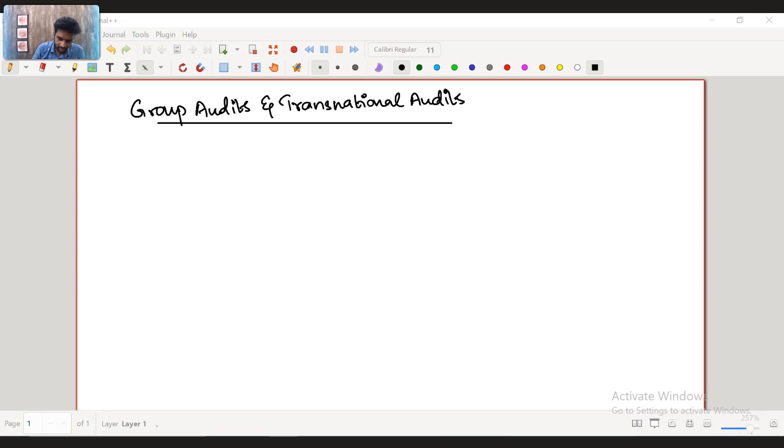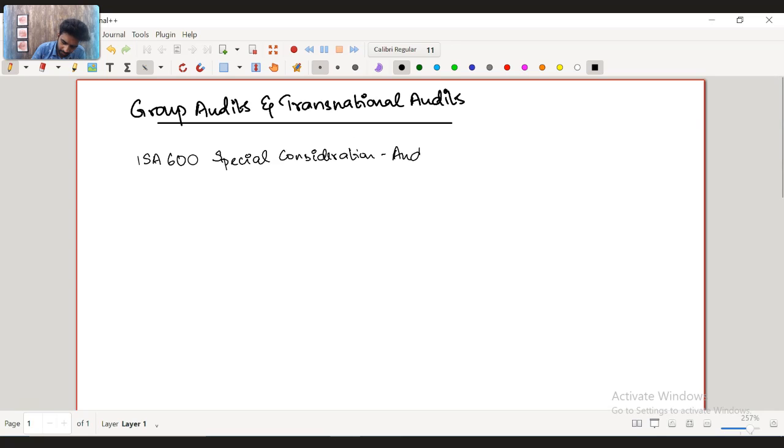So in this chapter, we are going to learn about ACCA 600, which specifically talks about special considerations with respect to audit of group financial statements. So ACCA 600 is special considerations of audit of group financial statements.